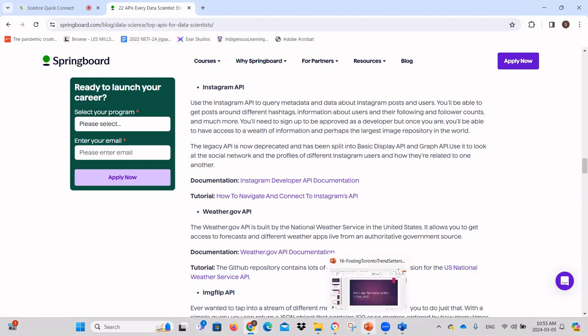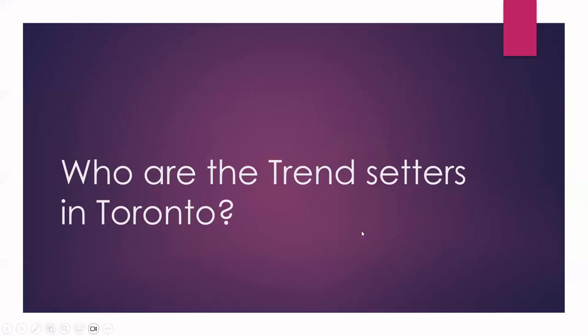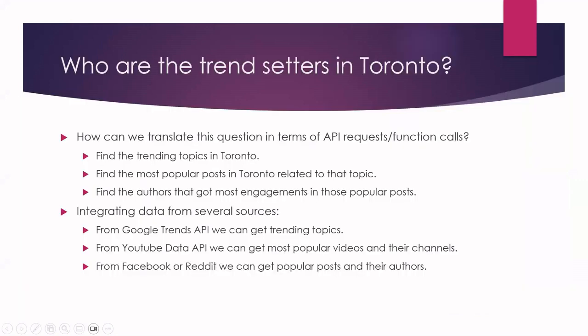And just to not make it so open to the point it becomes confusing, you can just start with the data that you have on YouTube and then see what kind of APIs can be integrated with it. Now, if you come up with a question that doesn't involve YouTube data, that's fine with me. If you replace YouTube data with something else, it's fine with me. So let's say this is the question I'm interested in.